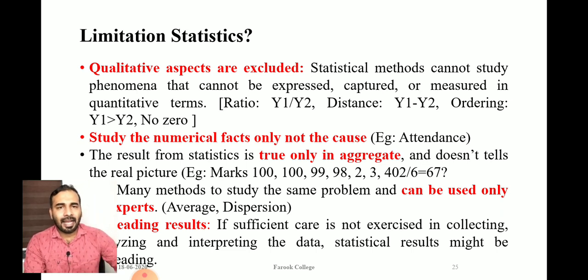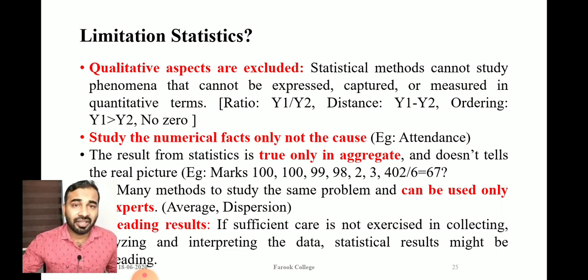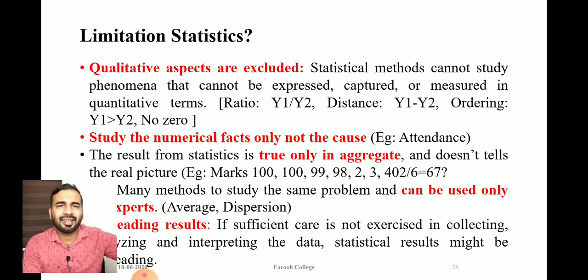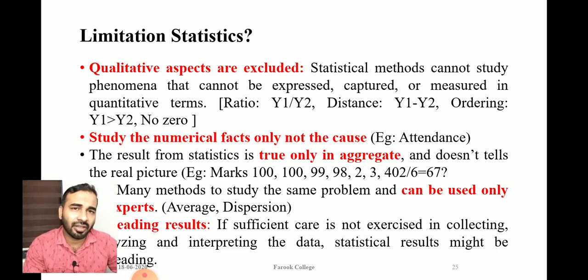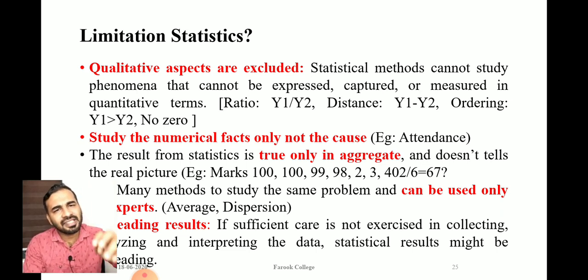And the average attendance secured by the second semester BA students is 85%. These are all certain facts. But statistics will never study the cause of this.